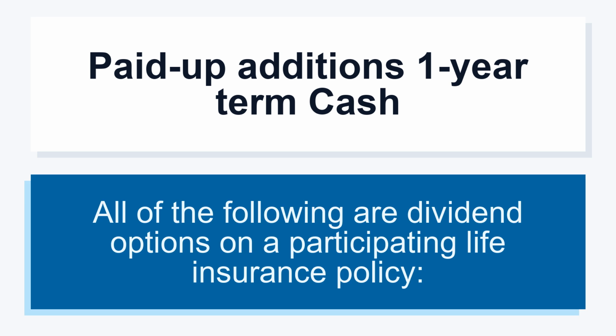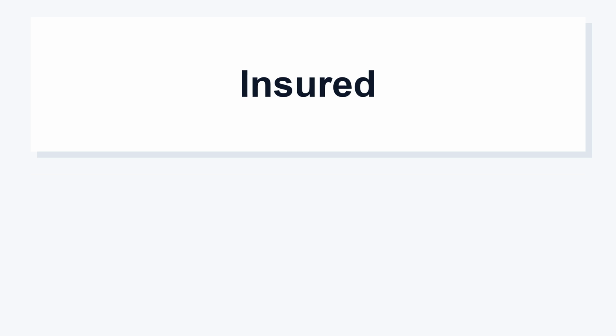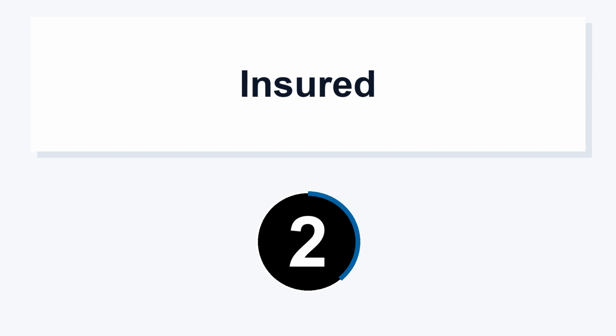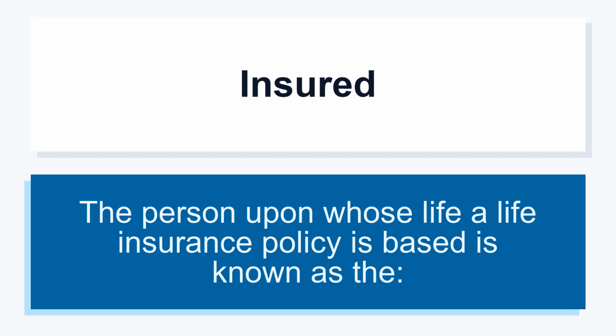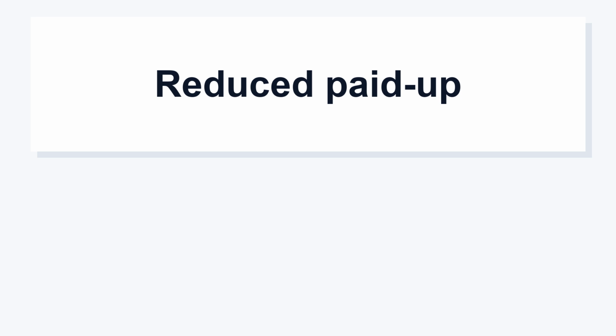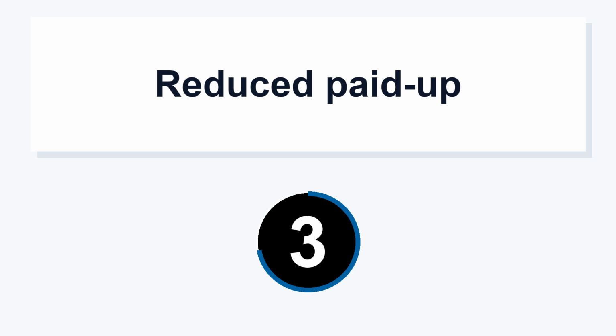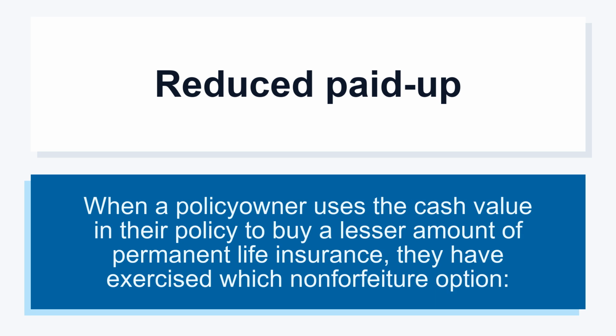All of the following are dividend options on a participating life insurance policy. Insured. The person upon whose life a life insurance policy is based is known as the reduced paid up. When a policy owner uses the cash value in their policy to buy a lesser amount of permanent life insurance, they have exercised which non-forfeiture option?